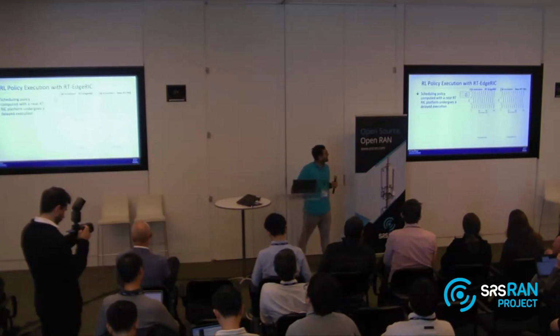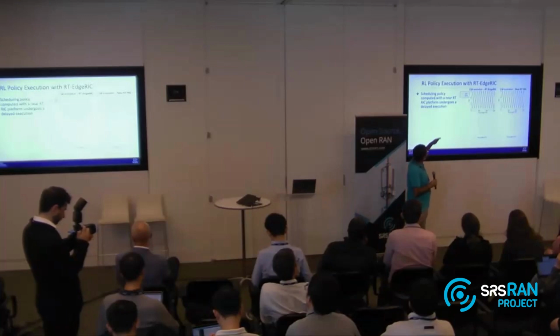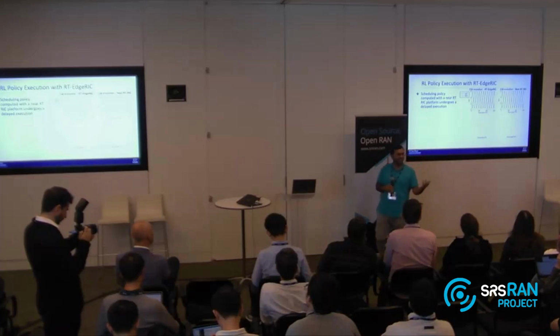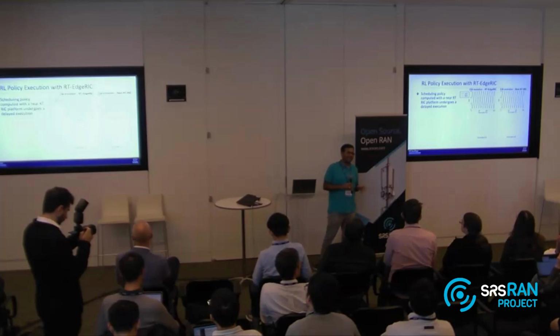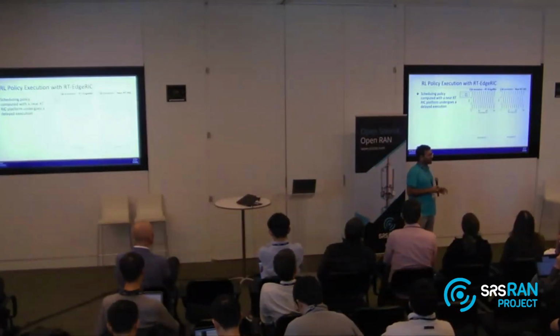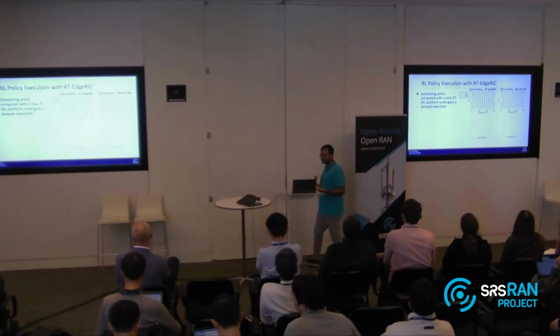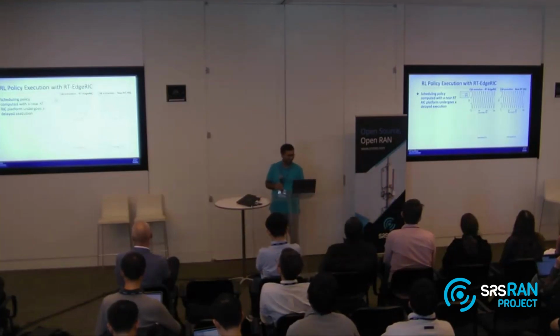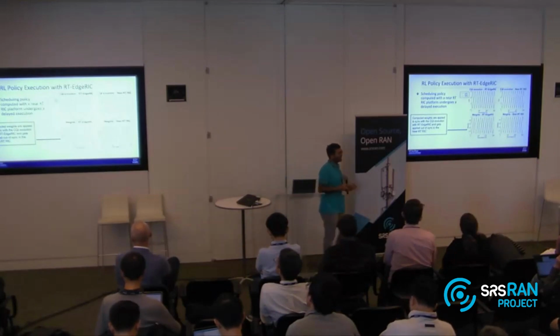Let's say I synthetically created this CQI, and there are 2 users. They're asymmetric: one's channel is good, the other's channel is bad. Now, this is really designed to perhaps make near real time look bad a little bit, because it will operate at a certain delay of this channel, and therefore the decisions it gives us will be bad. But we just wanted to stress test our system and see if there are any benefits of doing EdgeRIC.